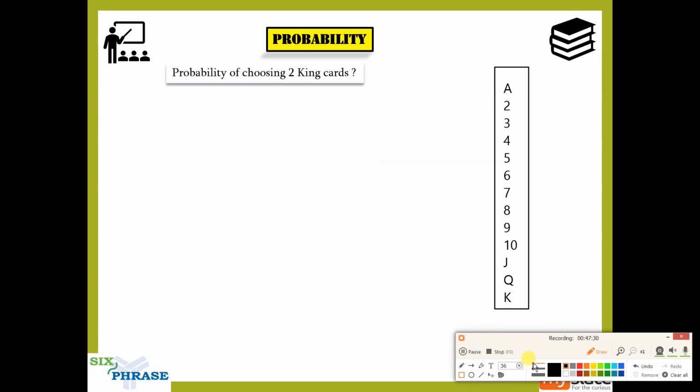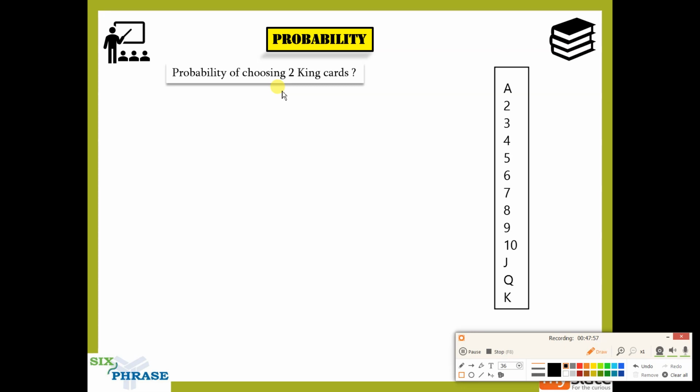Now what is the probability of choosing two king cards? Again I want you to pause the video and come up with answers for this. Probability of choosing two king cards. So let's pause the video. Okay, so I hope you paused the video and came up with the answers for this. Probability of choosing two king cards, guys.